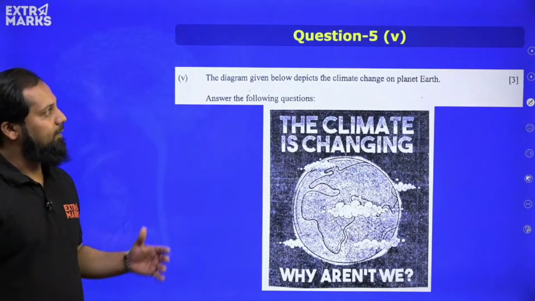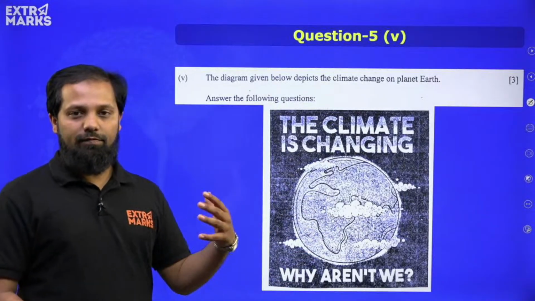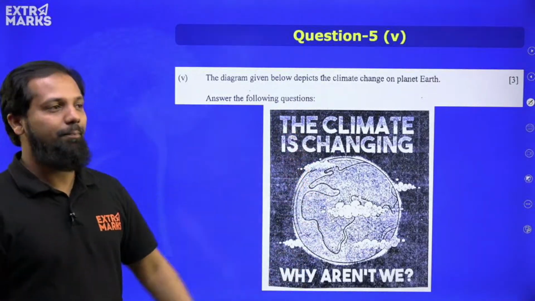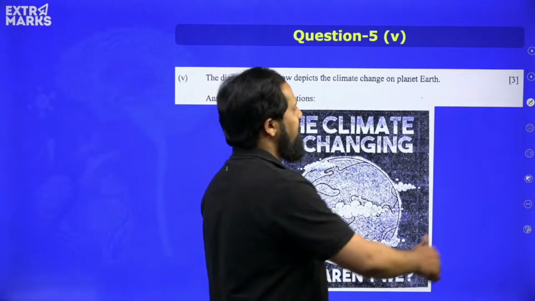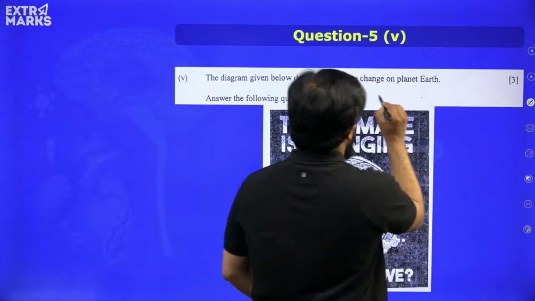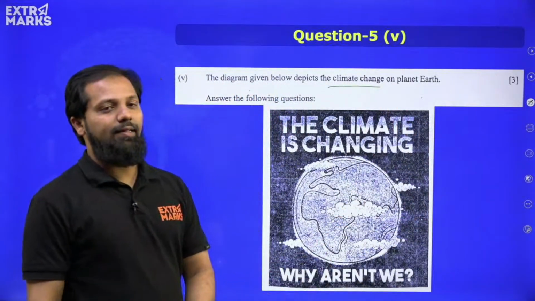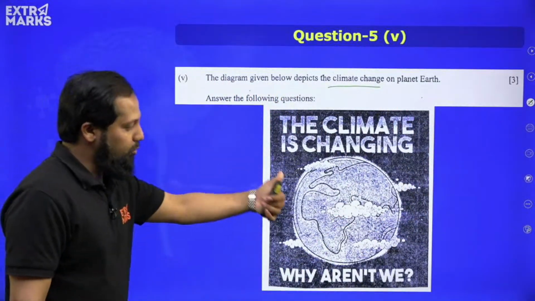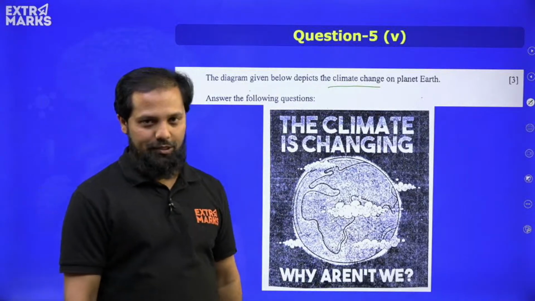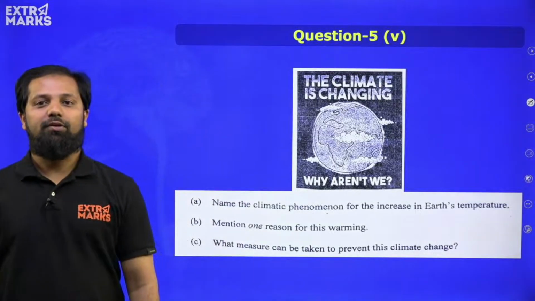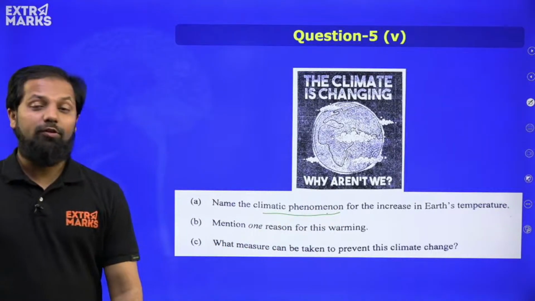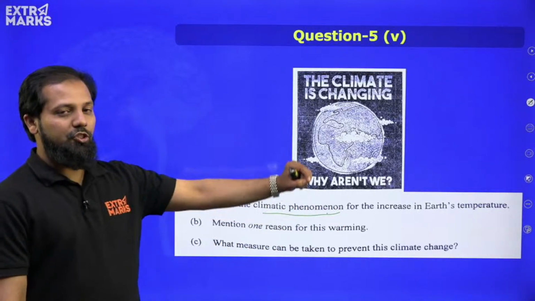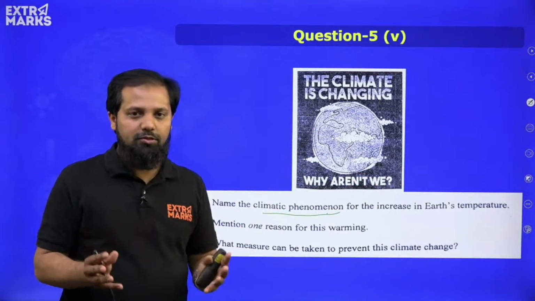Now, moving to the next question, question number 5, which has sub parts. The diagram given below depicts climate change on the earth. Okay, this diagram is indicating the climate change. Using this diagram, we have to answer several questions. First question among them, name the climatic phenomenon for the increase in Earth's temperature. So what is that process?